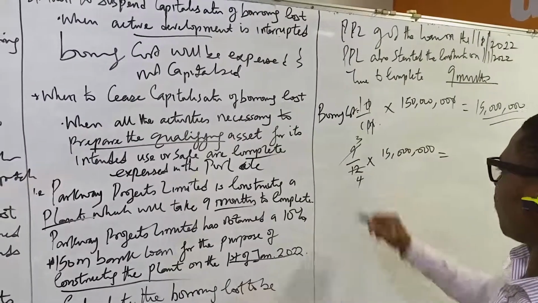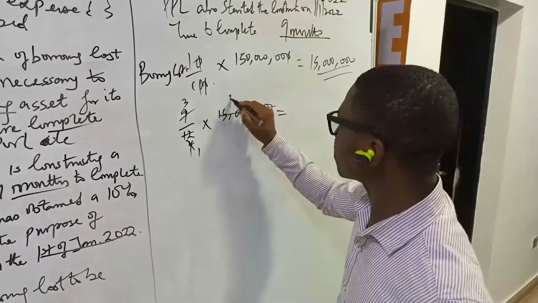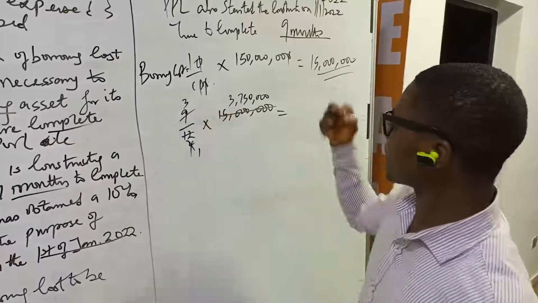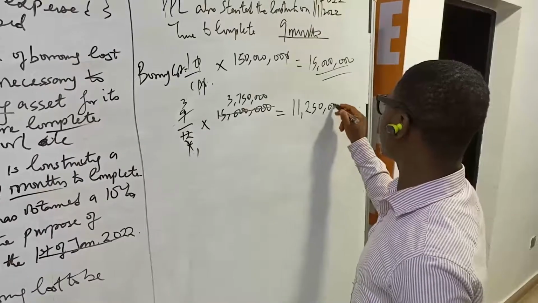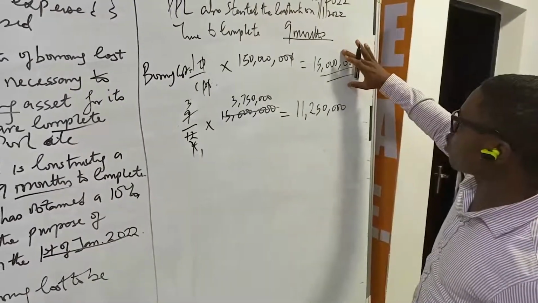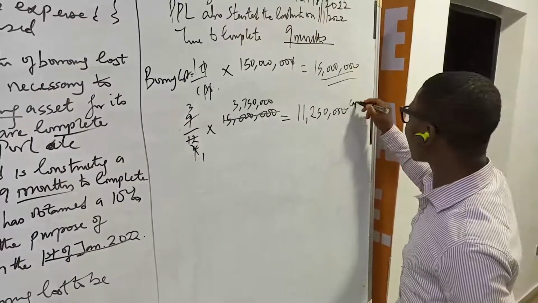We have a 3 here. We have 4. We have a 4 here. 4 here will give us 3.750 million. 3 multiplied by 3.750 million will give us 11,250,000. This means that 11,250,000 from this 15 million will be capitalized.